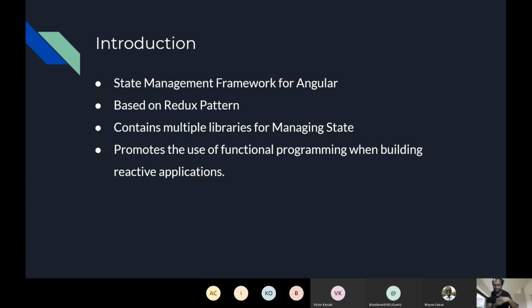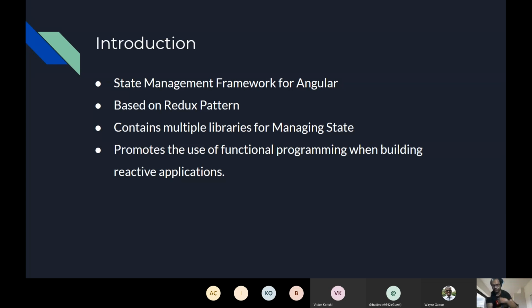It's actually a state management framework for Angular, not a library. So remember, there is a difference between a library and a framework. A framework is something where you can also configure it based on your requirement, or a framework, I would say, offers multiple libraries, if I have to define it in a single sentence, right? So of course, NGRX also offers many packages, many libraries which are part of it, and there are a few which are under development as well.